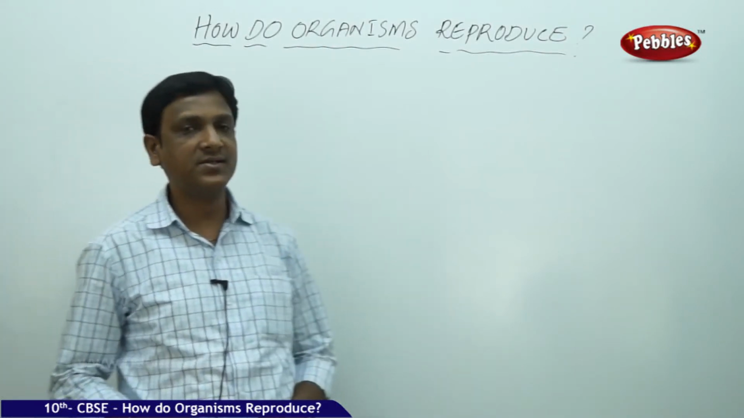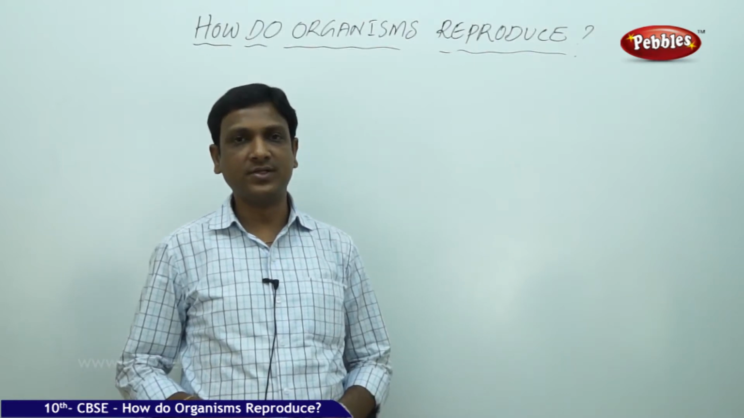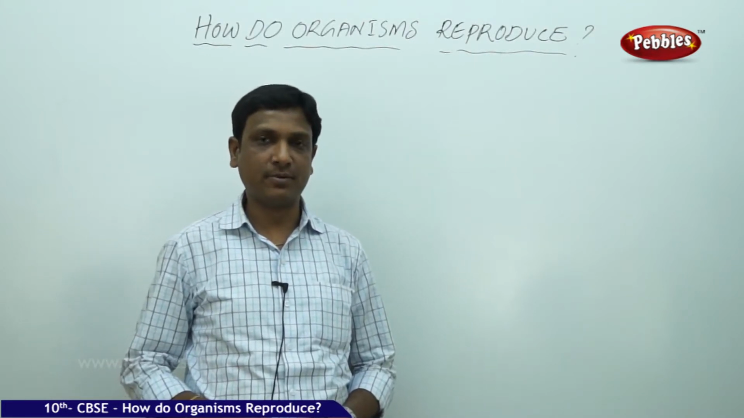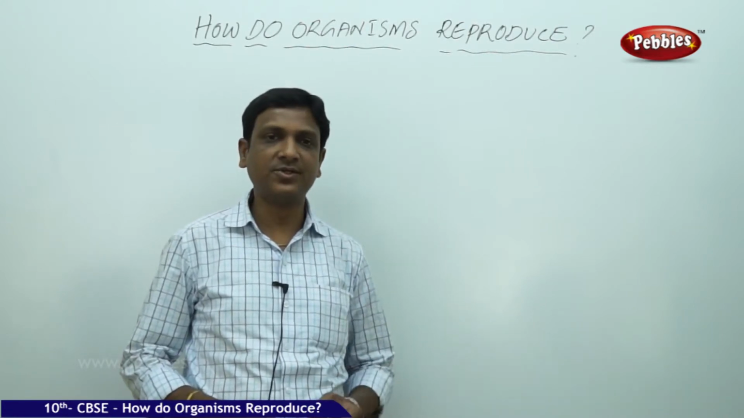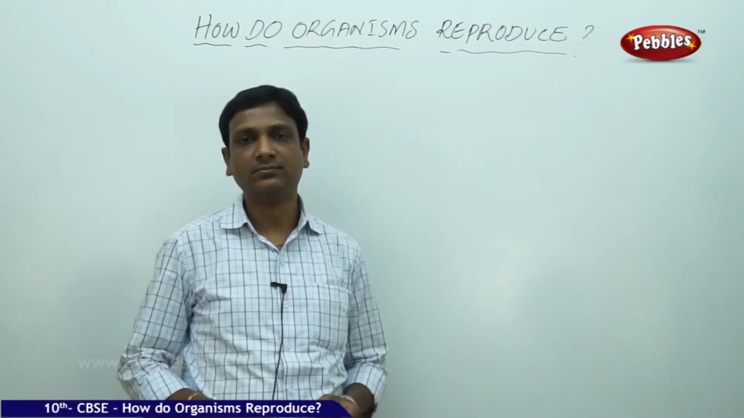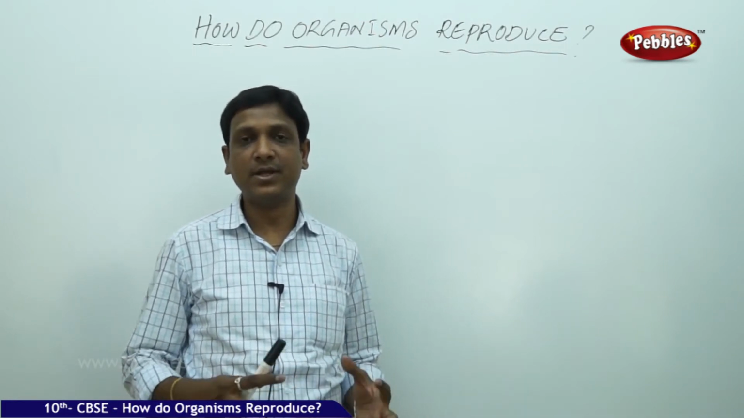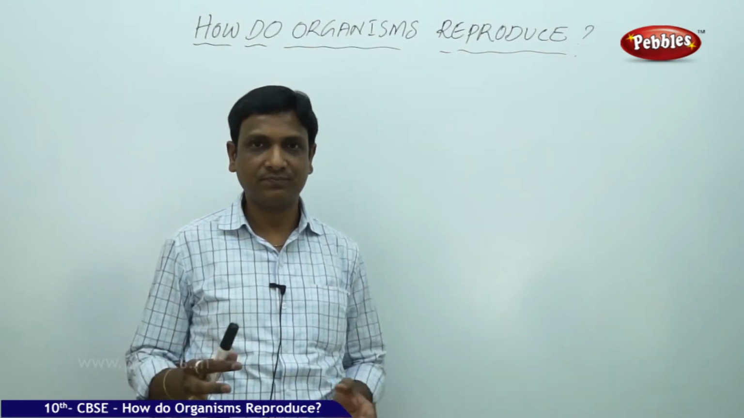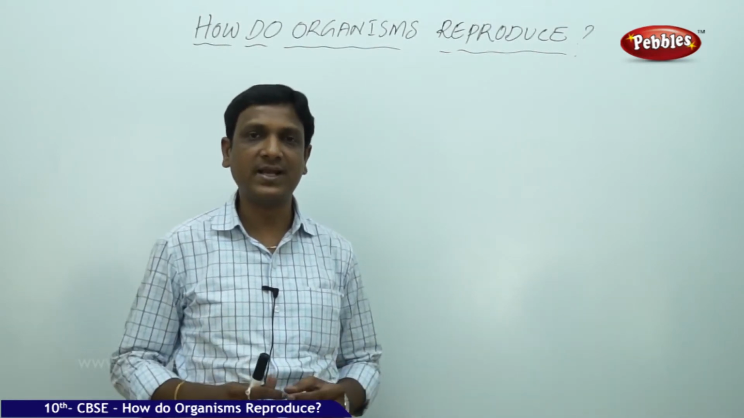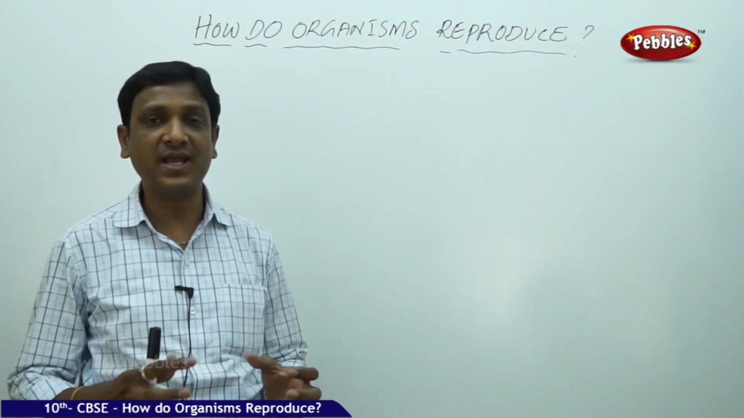How do organisms reproduce? Today we are going to discuss another important life process, that is reproduction. In the previous chapters we learnt about nutrition and other life processes that help the organism to survive. An organism needs to carry out so many activities, so many life processes, to stay alive.